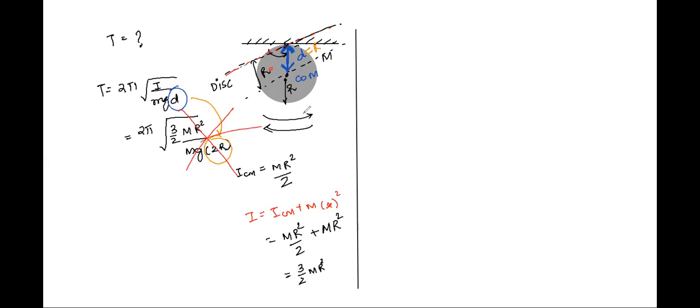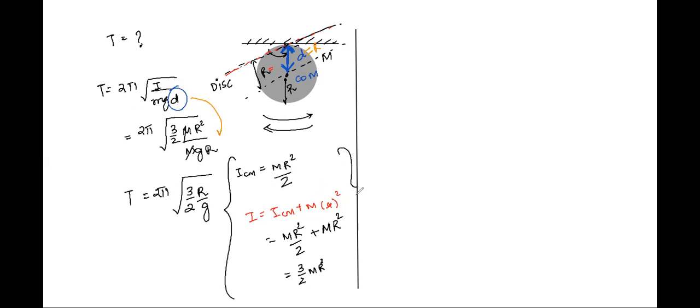Then the actual formula, instead of 2R, I should write here R, right? So this will be R. M and M get cancelled. So we have T is equal to 2 pi under root of 3 by 2 R by g. Now are we clear, Mahila? Yes, sir. Very sure? Okay, good.